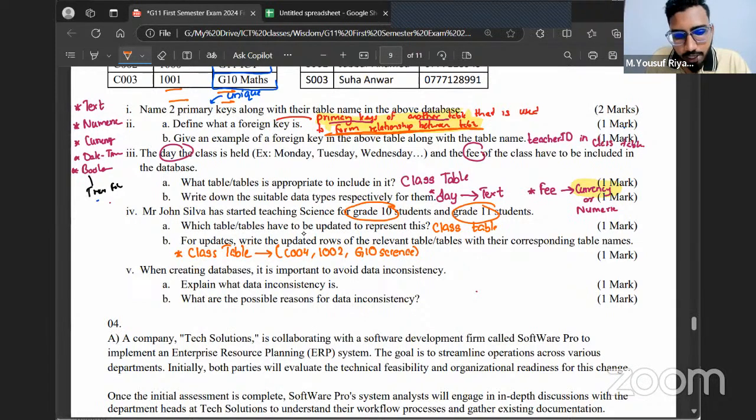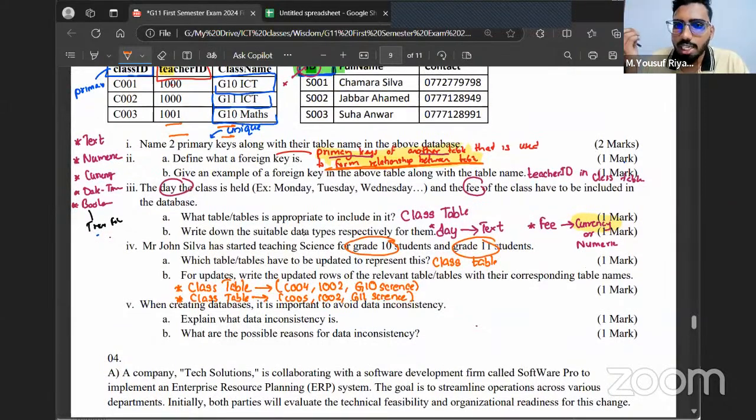And then I'm going to create a separate record for grade 11 science. So class table, because these are two different classes. The class C005, done by John Silva. This class is called grade 11 science. Always keep in mind when you take the table, don't unwantedly put two data together. Some of you I noticed put grade 10 and 11 science together. No, 10 science is one class, 11 science is one class. That's why you can see for grade 10 ICT I have one class, for grade 11 ICT I have one. These are two different classes.